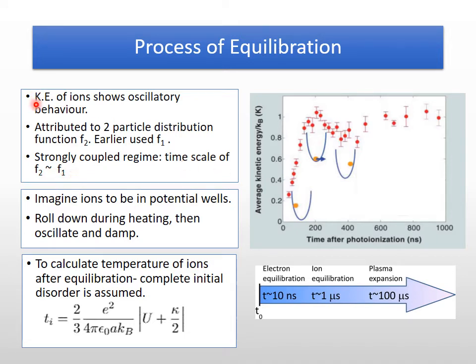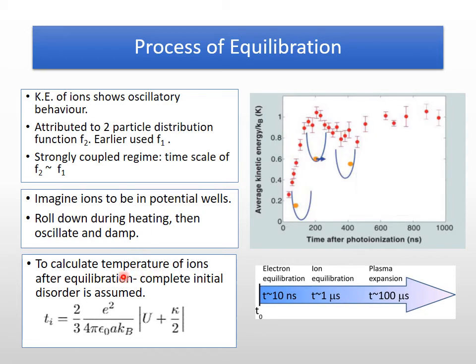What happens is, in the strongly coupled regime, the time scale of F2 becomes comparable to F1. And that is why we see a different kind of behavior in the strongly coupled regime in which the ultra cold plasma is situated. We can also imagine that ions are in potential wells like this one here. And during disorder induced heating, the ions will roll down and then they will oscillate and then they will be damped to reach this point.